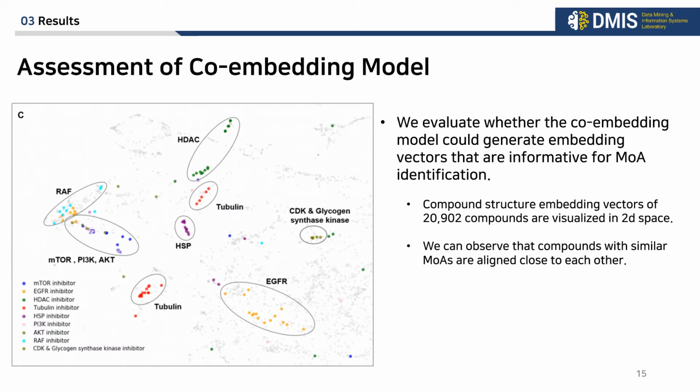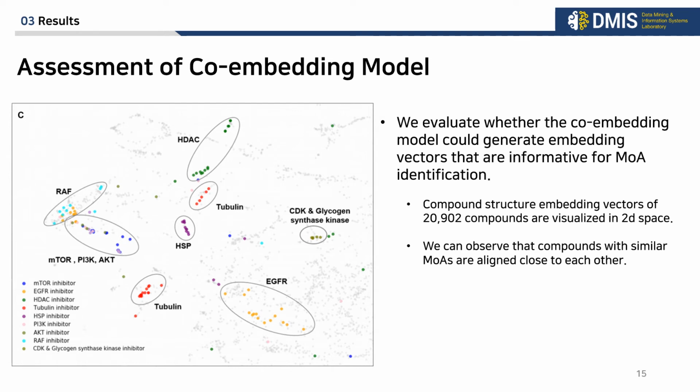We evaluate whether the co-embedding model could generate embedding vectors that are informative for MOA identification. Compound structure embedding vectors of 20,902 compounds are visualized in 2D space. We can observe that compounds with similar MOAs are aligned close to each other.